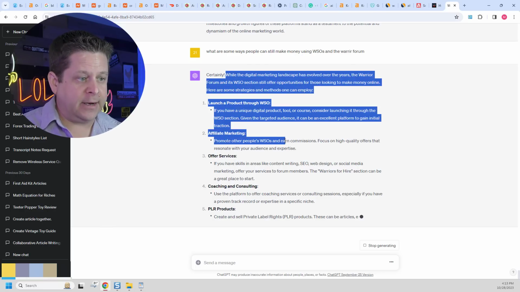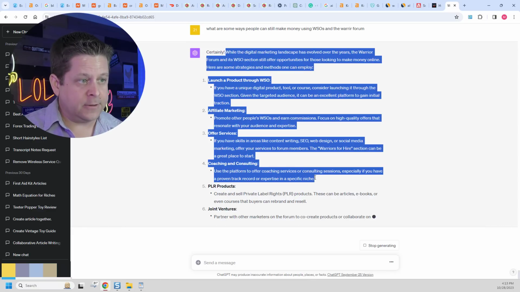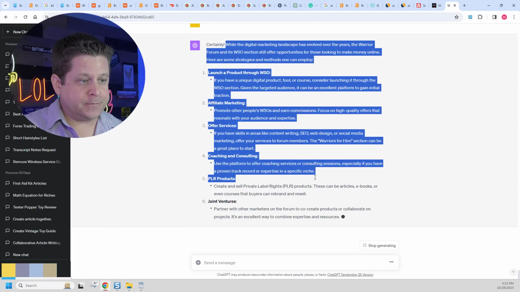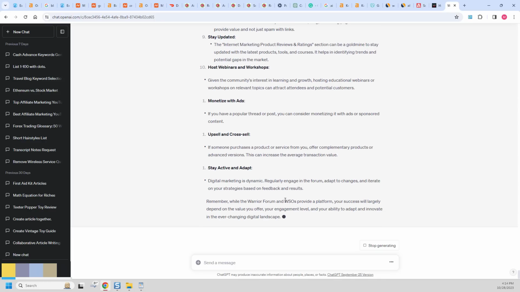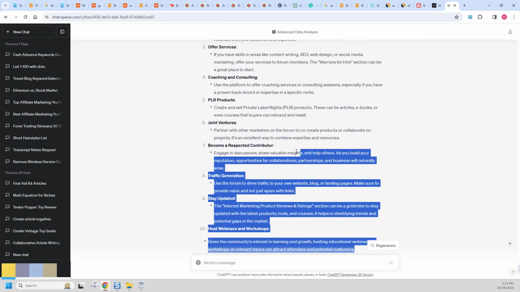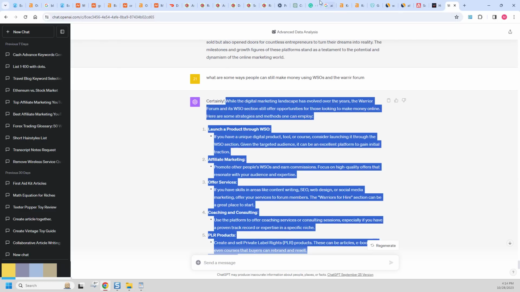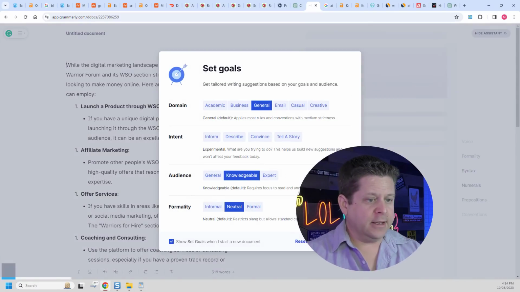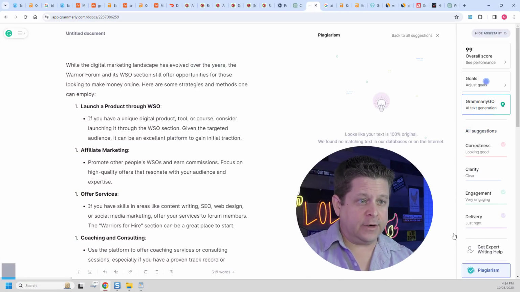We'll just copy from here and go down even further. And we're seeing here that it actually does have some good tips that we can use. Then I think some of these are a little too vague, so I'm just going to stop at this list of 10. I'll put it into Grammarly and see if it has any plagiarism issues. Very important. Looks like it's original, so we're good there.